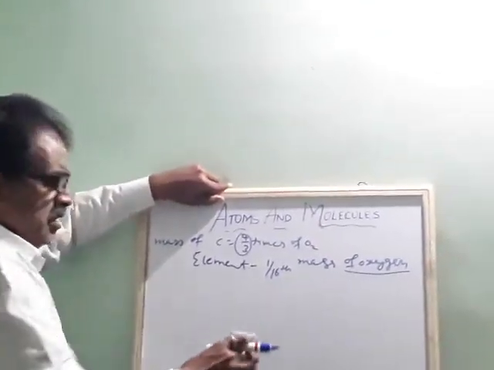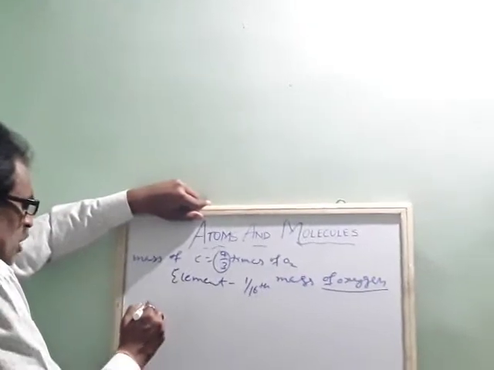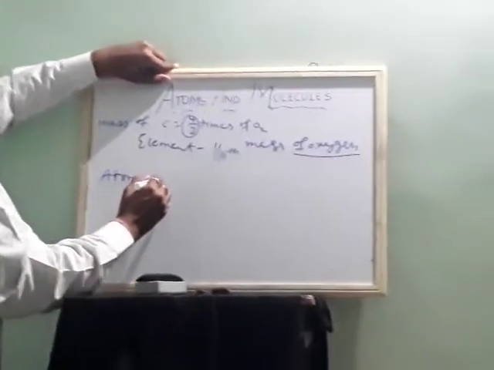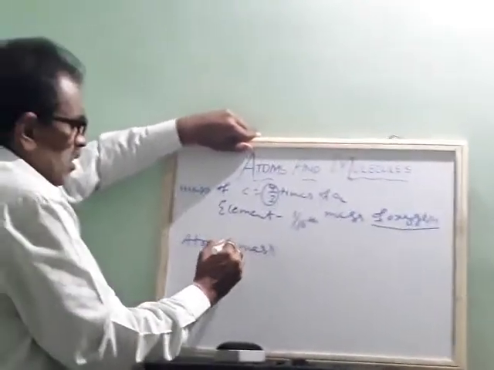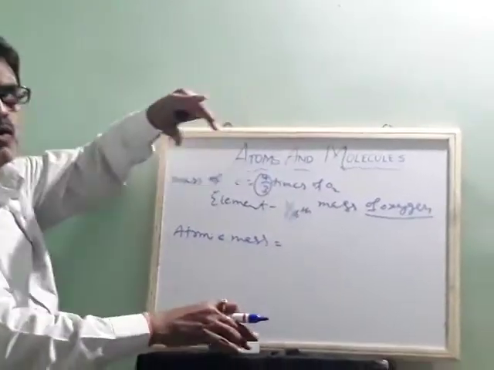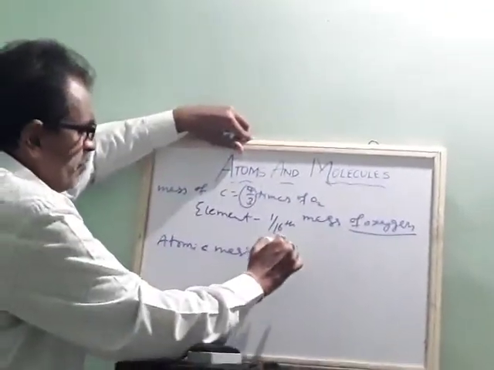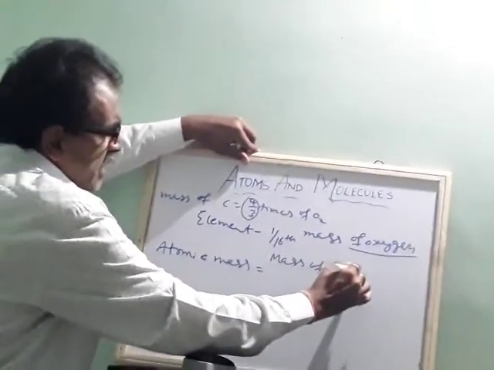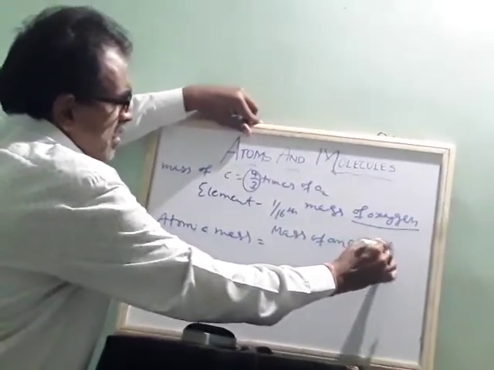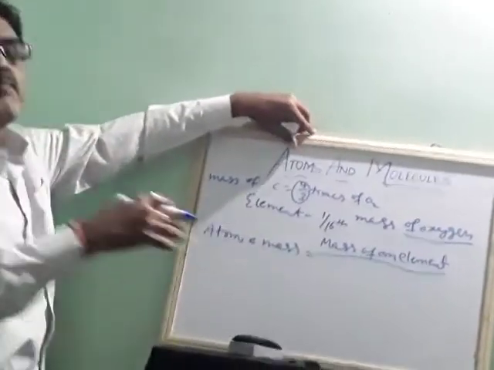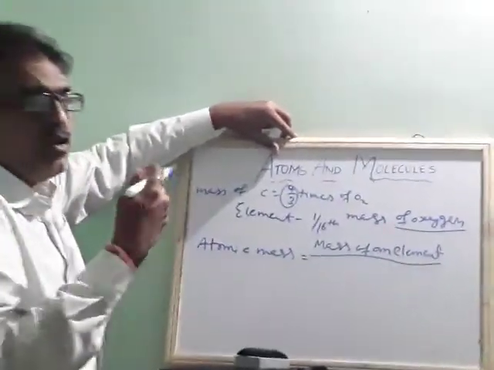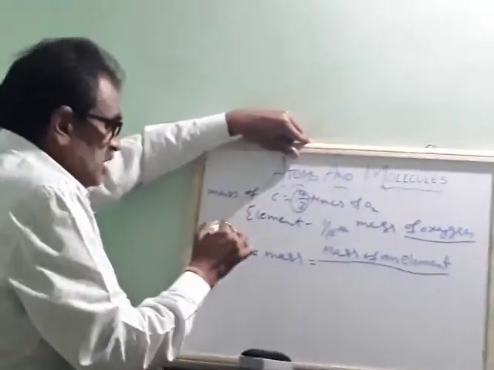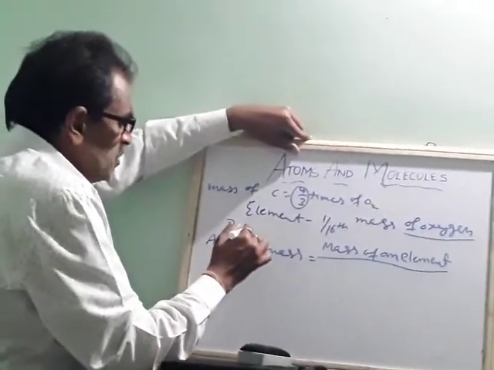Okay. Then what is atomic mass? Atomic mass of any substance is equal to the mass of an element with respect to 1/12th mass of carbon 12. That's why I told you it's not atomic, it is relative atomic mass, because we are comparing.